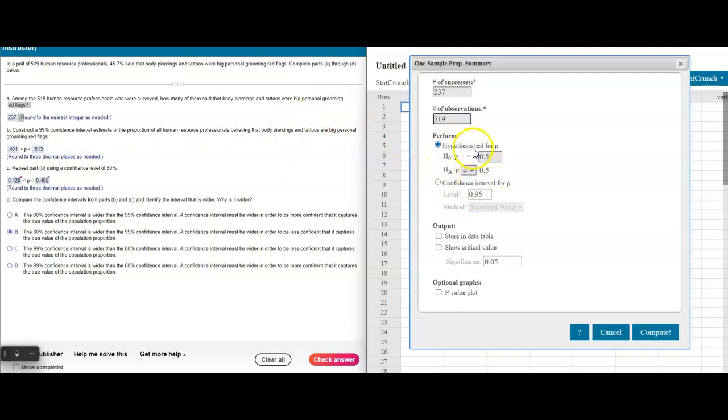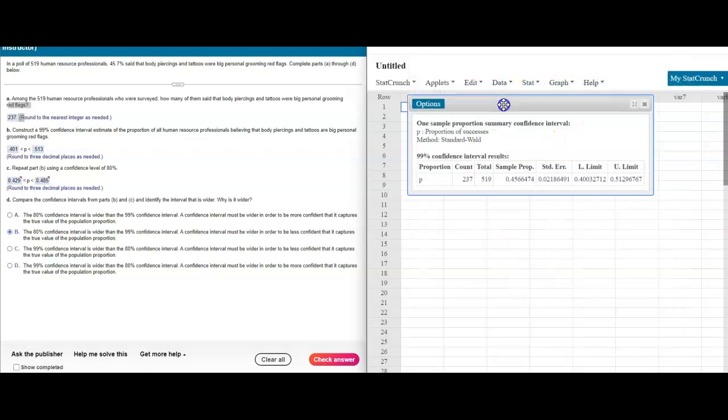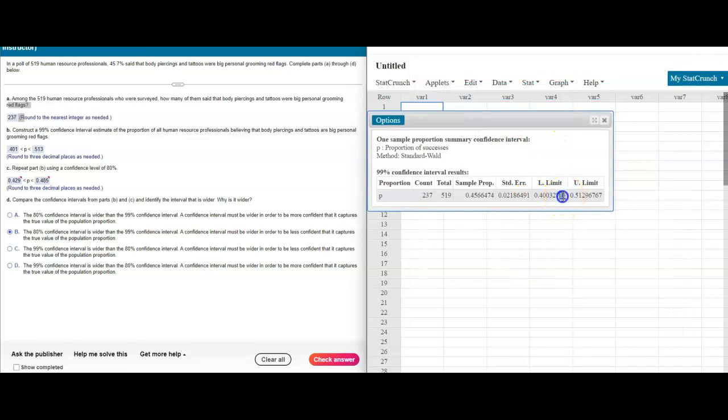We do not want to perform a hypothesis test. We want to perform a confidence interval. In part B, you were creating a 99% confidence interval. I'm just going to leave this on standard Wald, and I'm going to click compute, and it gives me a lower limit of 0.4003 and an upper limit of 0.5129, which would round to 0.513.